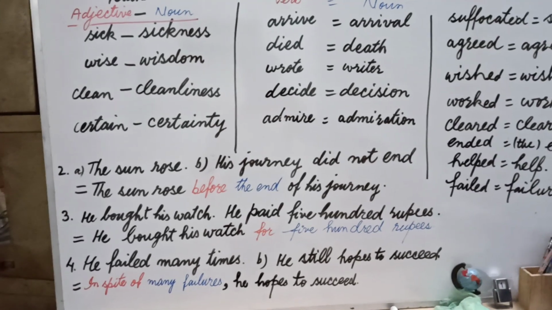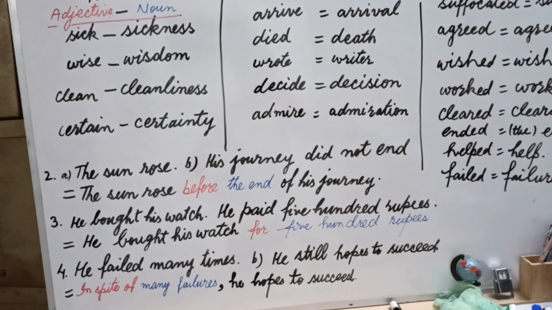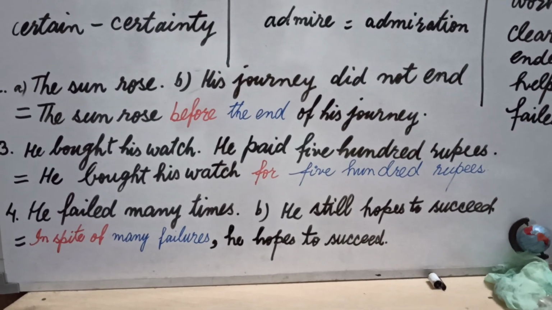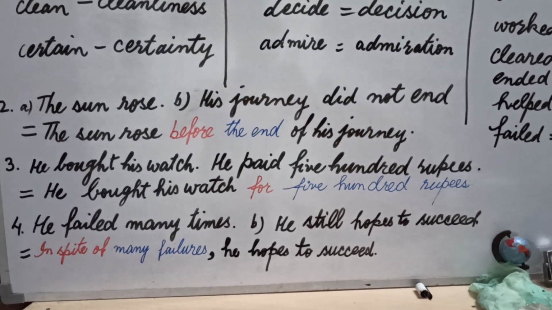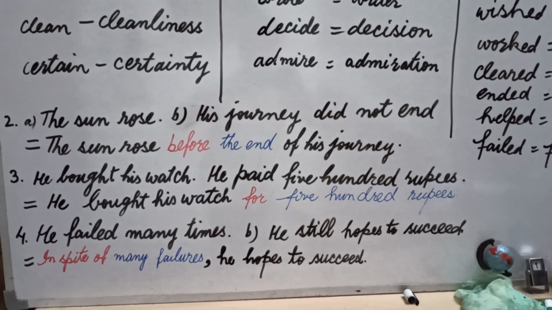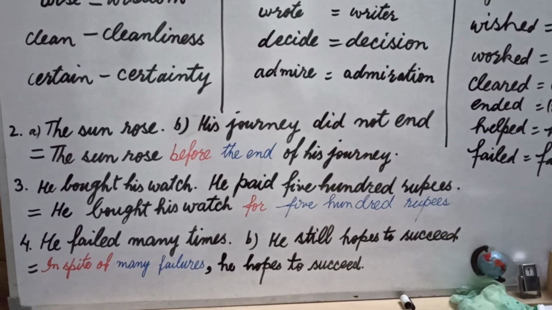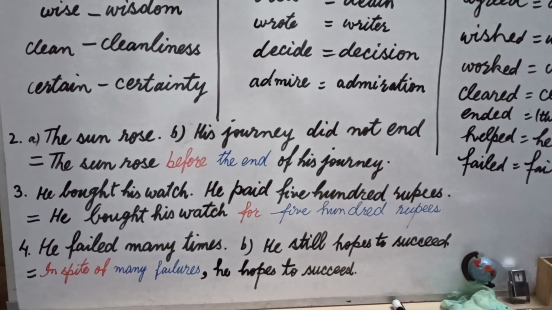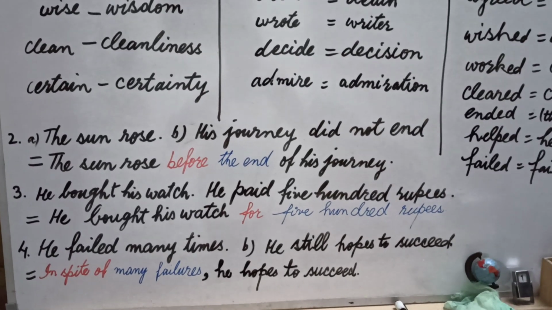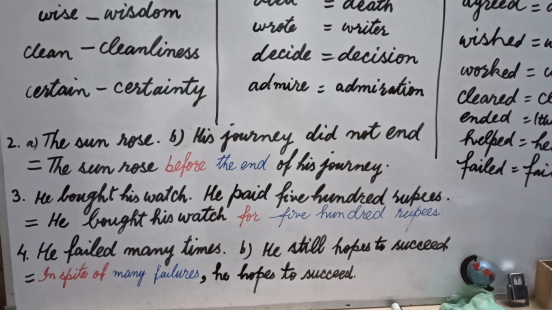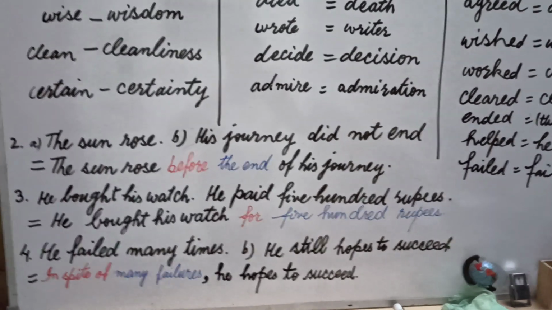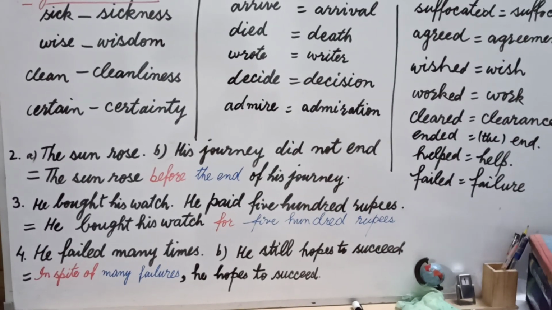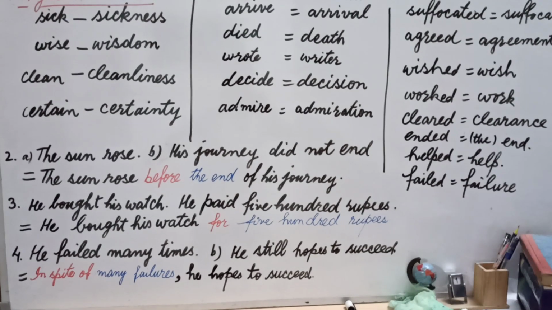Let's begin with sentence number 3. First part is he bought his watch, he paid 500 rupees. Now our combined sentence is he bought his watch for 500 rupees. Whenever we pay something, we write for as a preposition and then the sum that we have already paid. In this way, for is preposition, 500 rupees is a noun, and that's why we can say this is a simple sentence, because in this sentence we have only one subject he and one predicate bought his watch. Simply we have only one main verb bought here. That's why it is simple sentence, and we created this sentence by using preposition and noun.